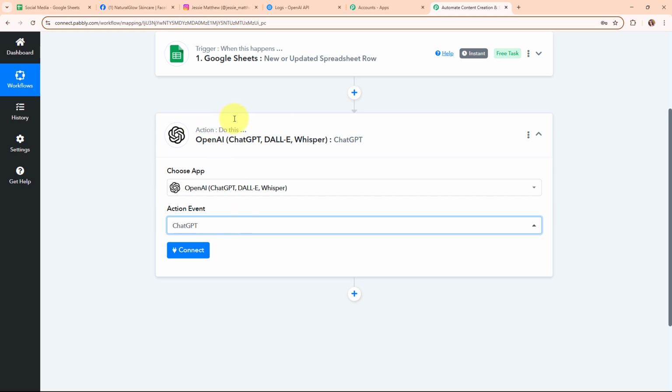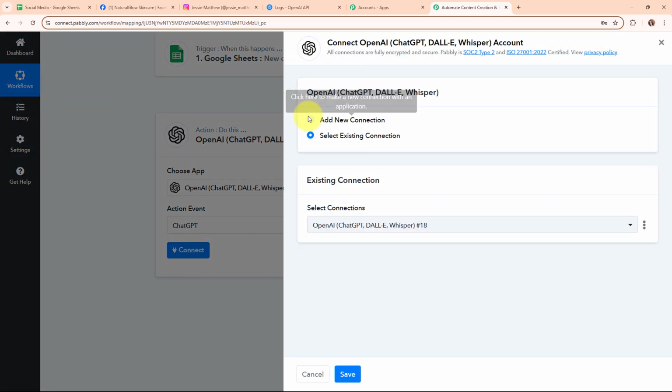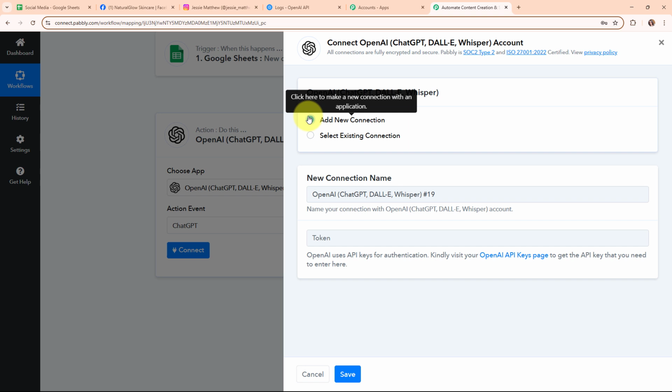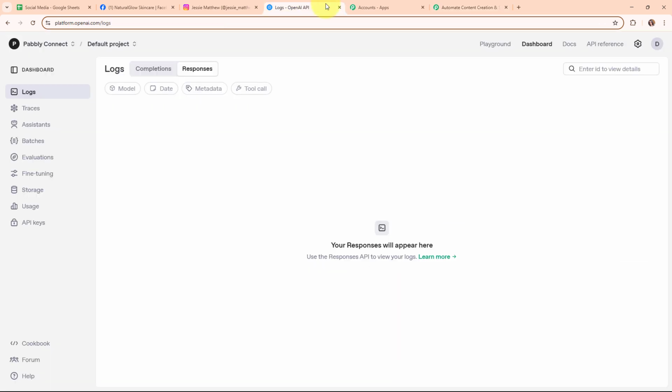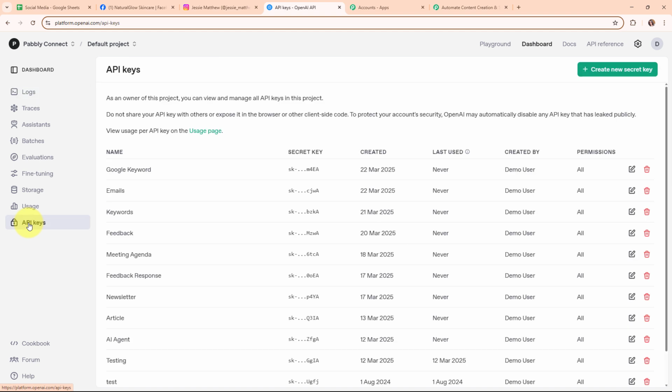Now, to connect my OpenAI with Pabbly Connect, I'm going to click on Connect. To build a new connection, I'm going to select Add New Connection. If your OpenAI account is already connected with Pabbly Connect, then you can click on Select Existing Connection. Now it is asking me to enter the token. Following the instructions given below, I've already logged in to my OpenAI account, and from here I'm going to click on API keys in the left sidebar. Under API keys, you can see all the existing API keys. I'm going to generate a new API key by clicking on Create new secret key.